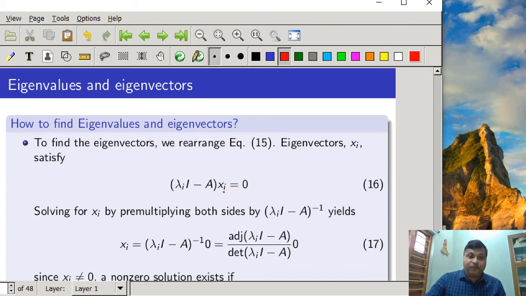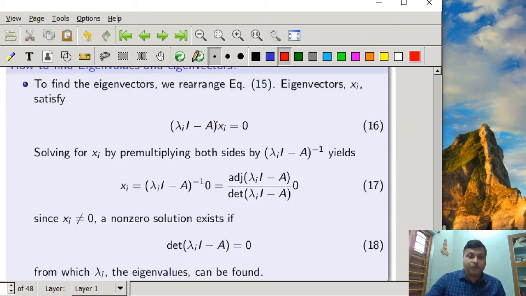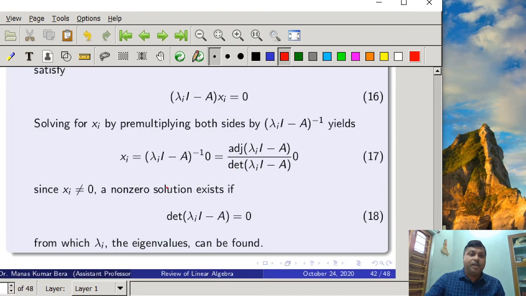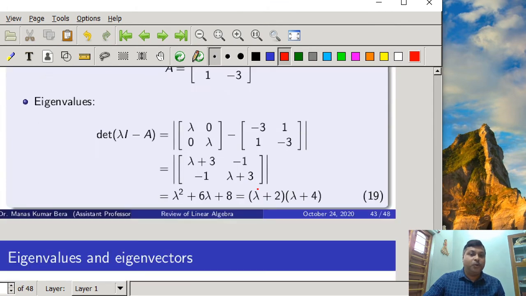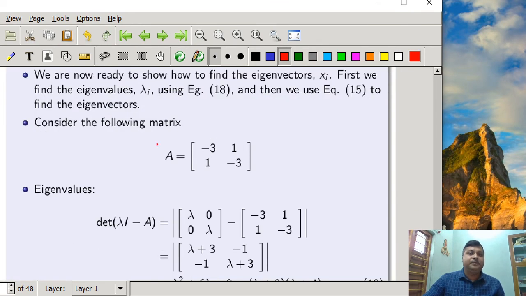But here we have to find the non-zero solution of xi. The non-zero solution of xi can be found if and only if the determinant of lambda I, the identity matrix, minus A is equal to 0, and from this the lambda i that we find will be the eigenvalues. For each eigenvalue we have to find the eigenvector by satisfying equation number 15, which is shown in the example here.